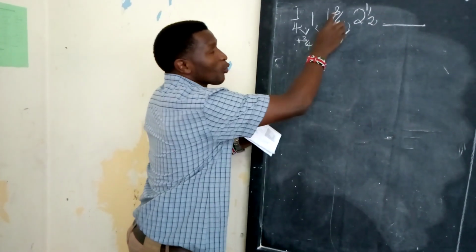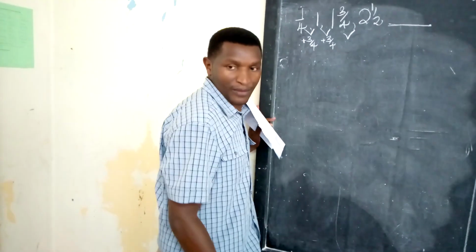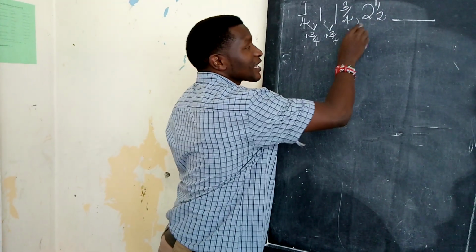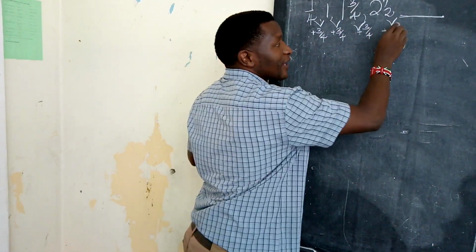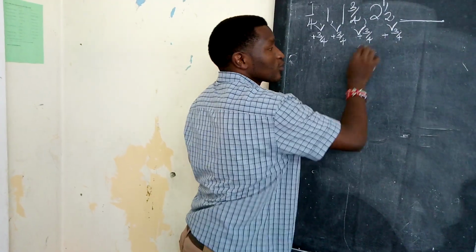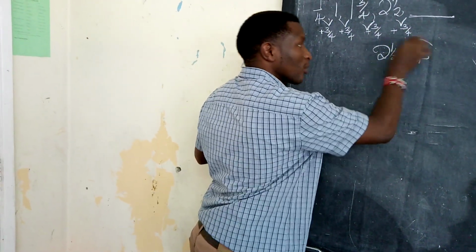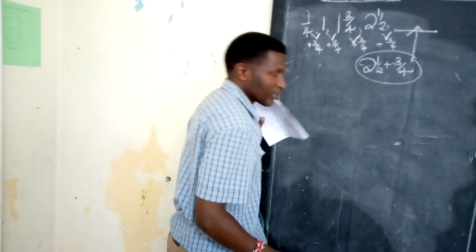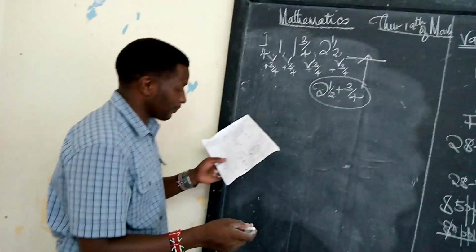Come to this one. We have 1 3/4. The next fraction here we have is 2 1/2. You don't have to be told this fraction minus this one is again plus 3 over 4. Do the same here, it also becomes 3 over 4. So you're going to take 2 1/2, you add 3 out of 4. Whatever you're going to get here is your answer. Clear to everyone? Very good. Ensure that you finish that sum.